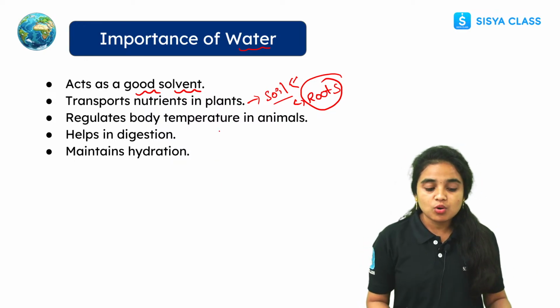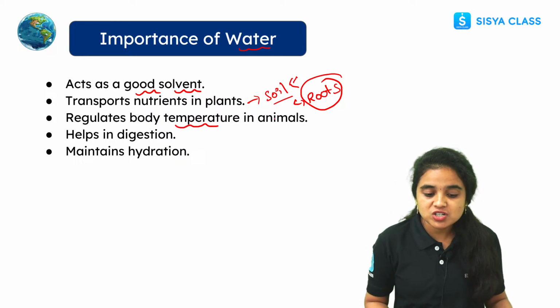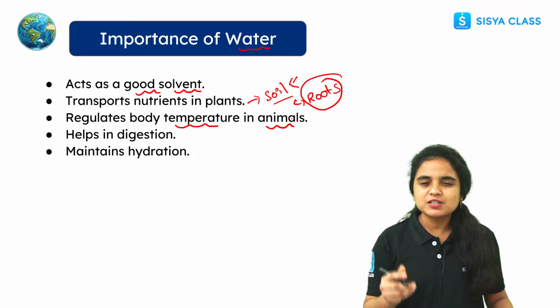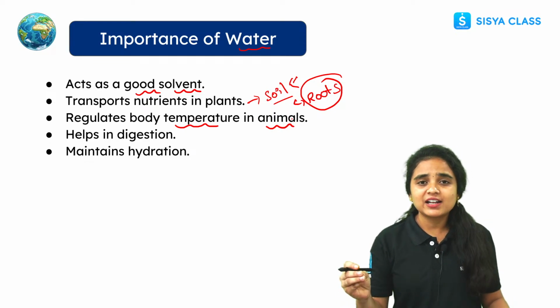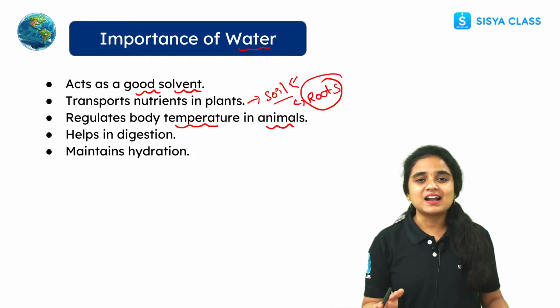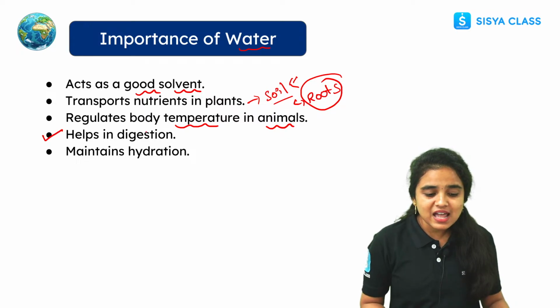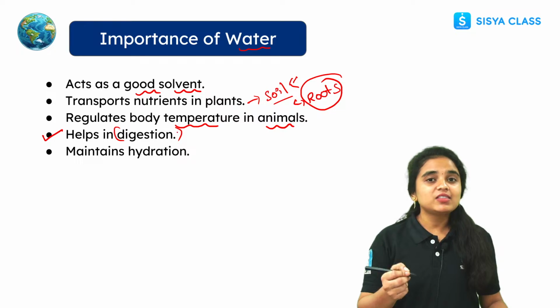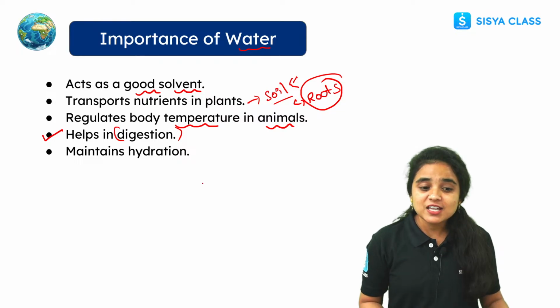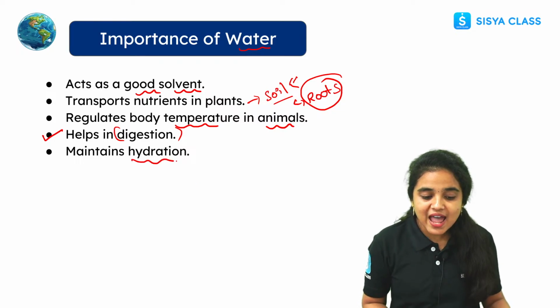And the water also regulates the body temperature in animals. Animals means not only wild and domestic animals, we also come under animals, right, students? And this water helps in the digestion process. The food that we are eating will be digested with the help of water. And this water also maintains hydration.